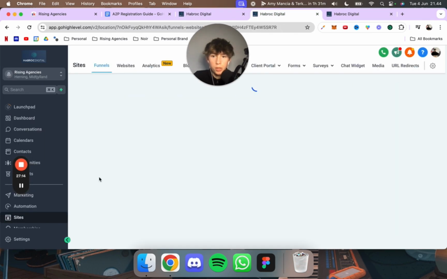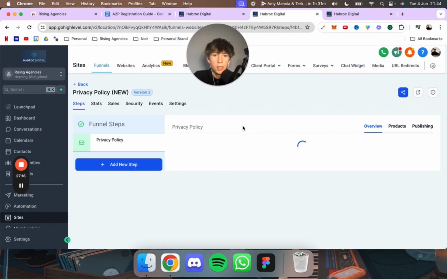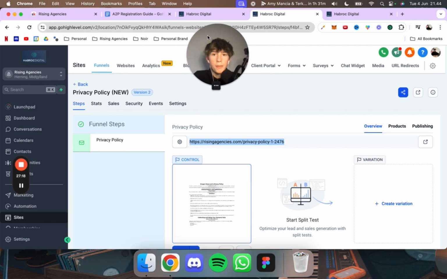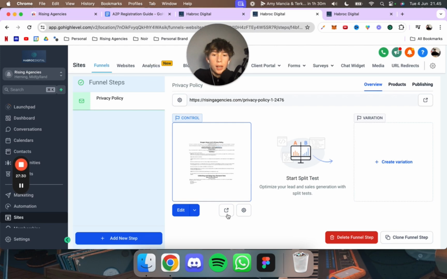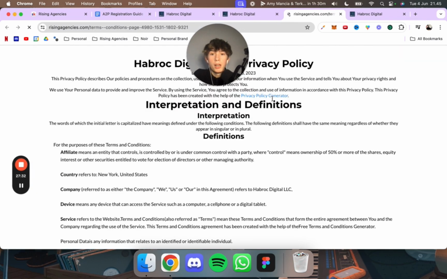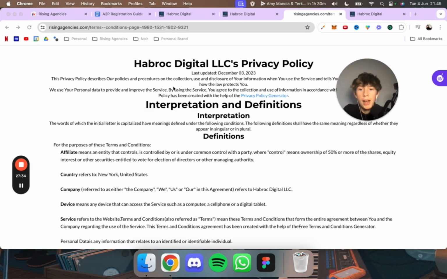So as the last one, we click on the privacy policy page and then we just copy this, okay? Now that we've done all of that, let me show you how it will look on the funnels. So now we just did all of this information, okay? Then if you click on this right here, because it was made in custom values, you see it auto-filled everything.